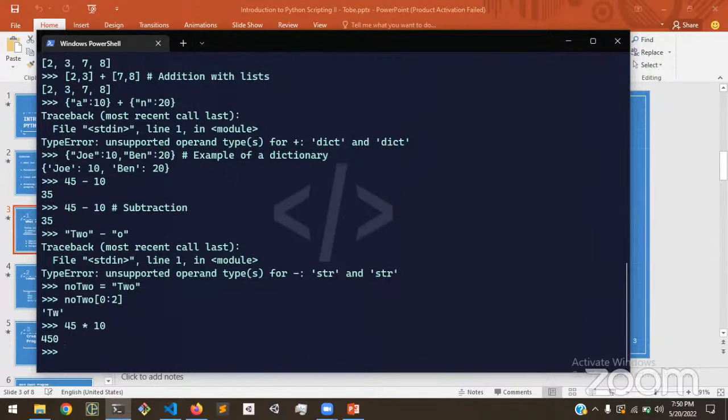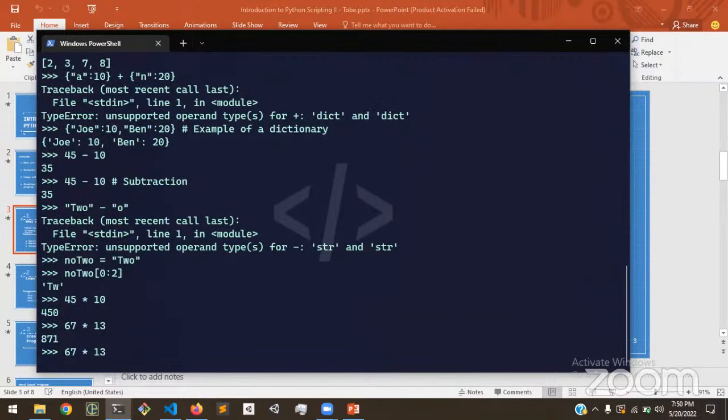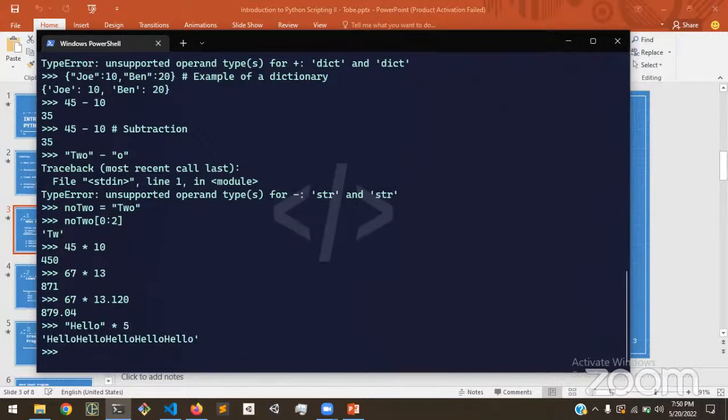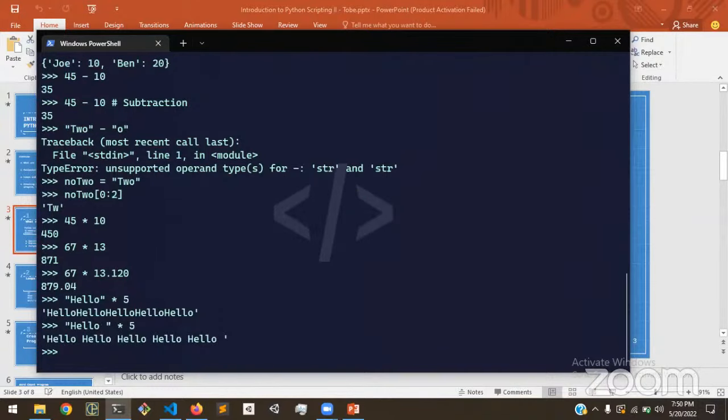Okay, that's basically multiplying two numbers. We could do the same with floats as well. Okay, and we could also do something pretty cool with strings. Let's say you have a string of hello, and we could actually multiply this by 5, and what Python is going to do is return this string in 5 places basically. So you could maybe add a space between these, and Python is going to add a space between each of these strings. So that's multiplication between a string and an integer.